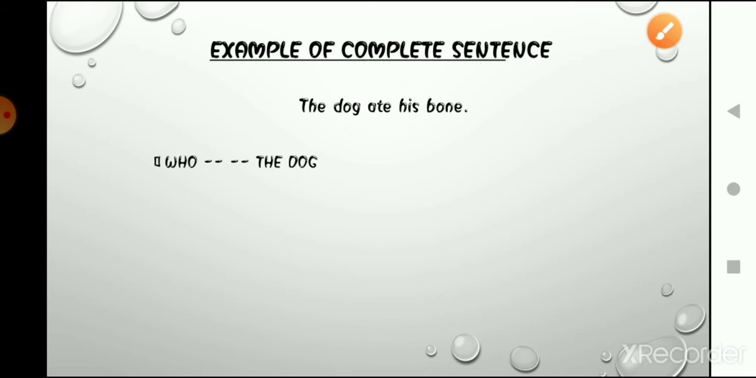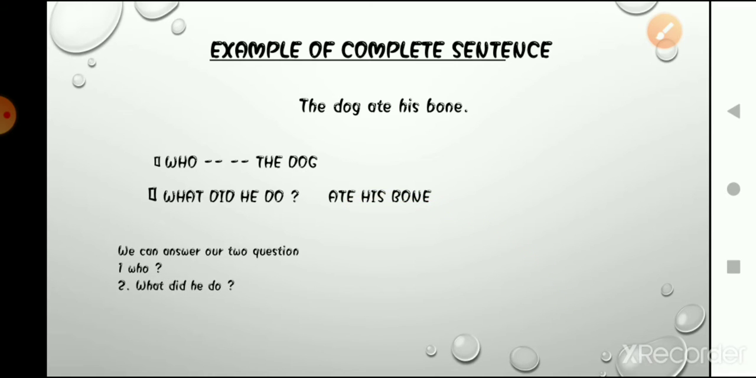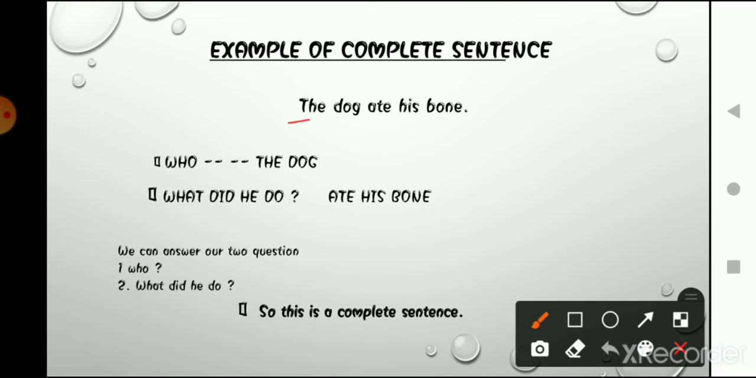So who, as I have already told you, our question should be who. So we are talking about the dog, and what did he do? He ate his bone. So we have got the answers to our two questions. What were they? Who and what did he do? So we can say that it is a complete sentence. Why? Because it has a subject and a predicate. Okay.